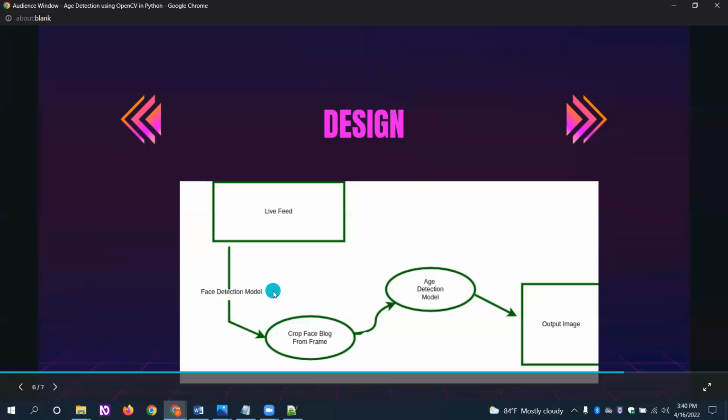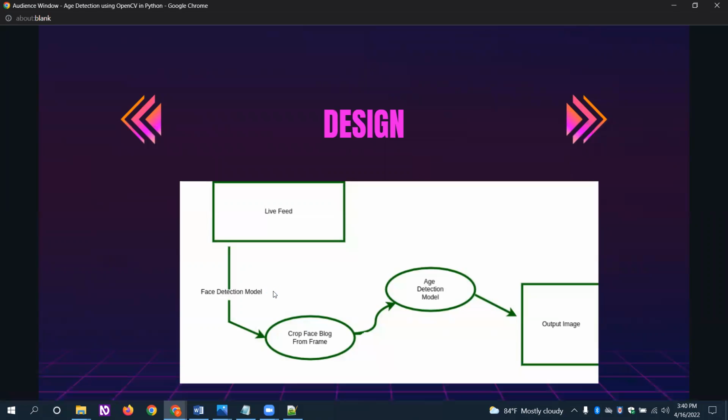So this is the design. When we make a live interaction with the live feed, the Python code or OpenCV will concentrate on the face detection module we have inserted, and it will detect and make a frame of size of the person. When the frame is adjusted, it will be directed to the age detection model, where the age detection model will accelerate all the predictions of the ages we have implemented.